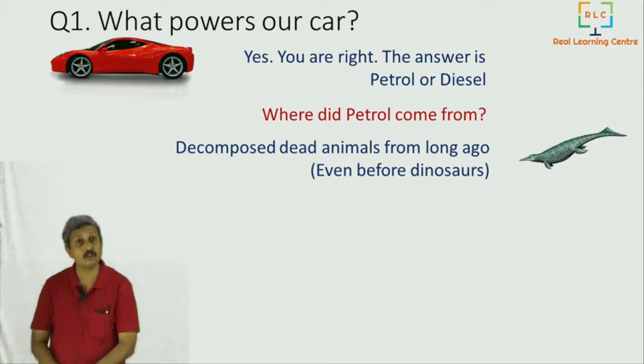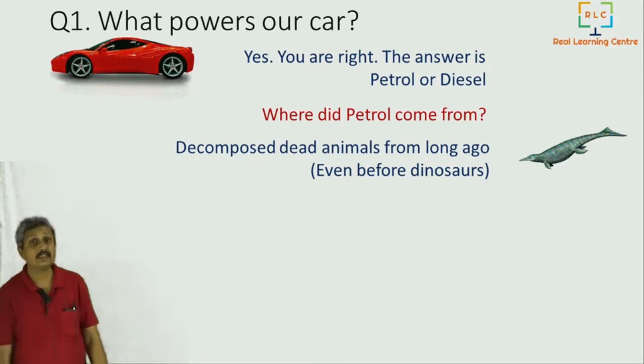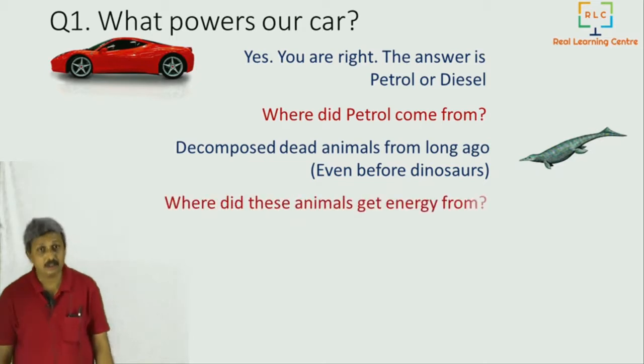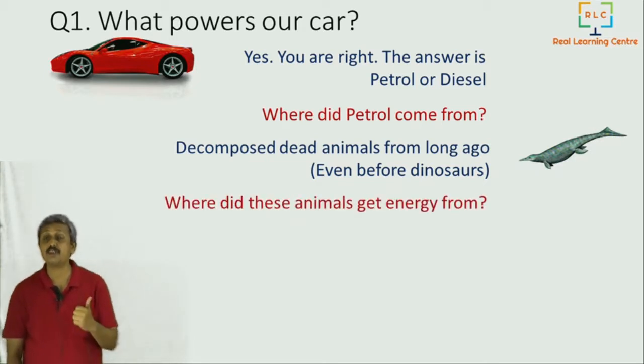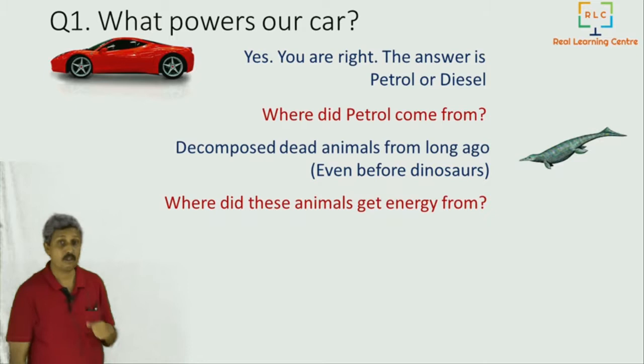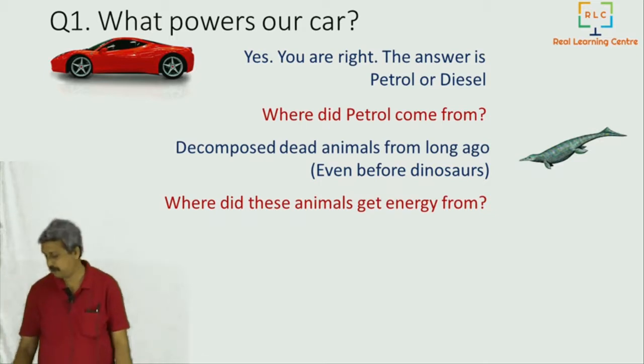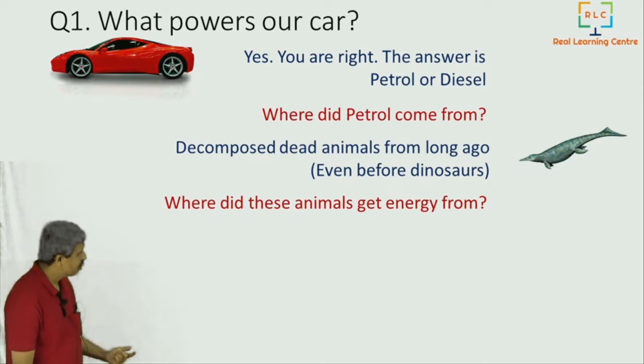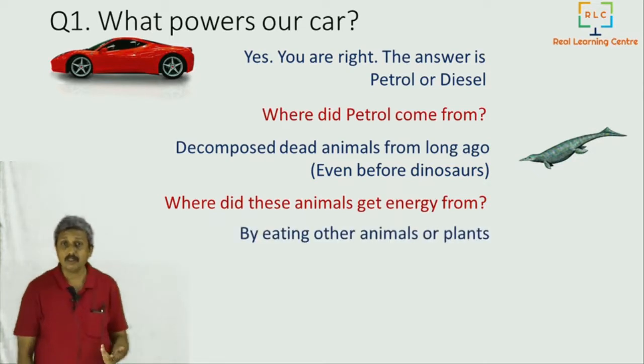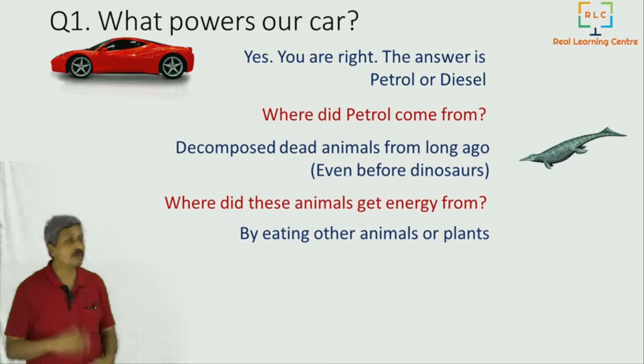So the next natural question that we ask is, where did these animals get energy from? These Precambrian animals, where did they get energy from? The answer to that question is, it came from eating other animals or plants.